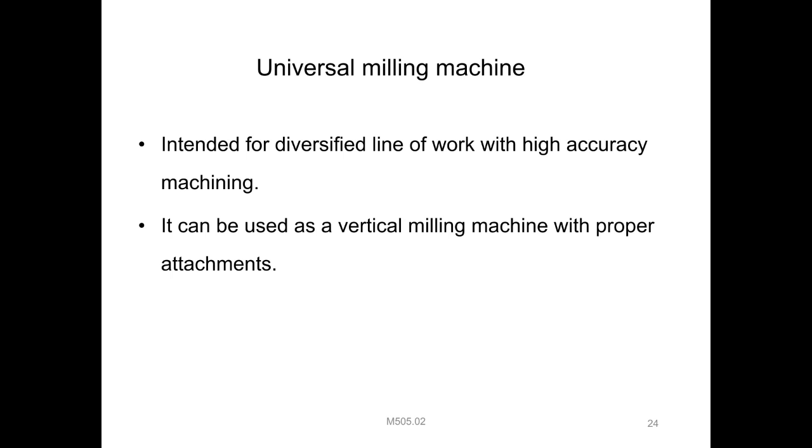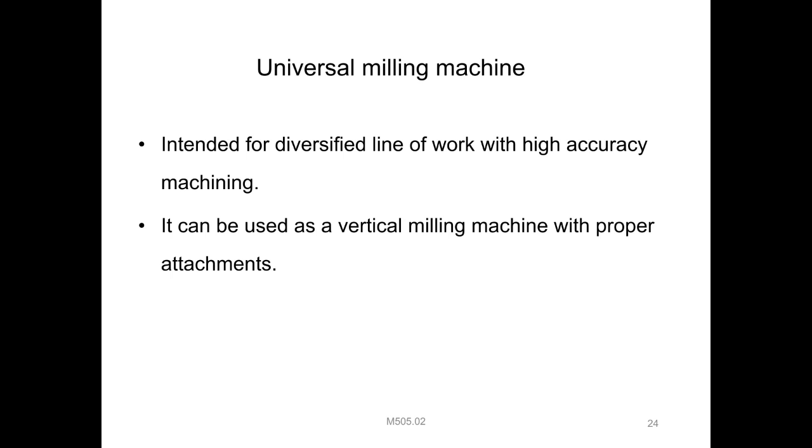Attachments are also the most important thing in a milling machine. Milling machines are always used as very versatile performers. One more attachment can be attached to the milling machine; it is a separate part attached to it. The operations are increased.